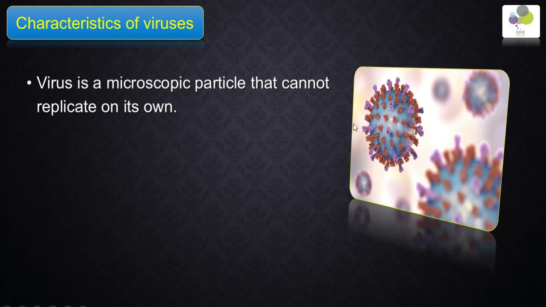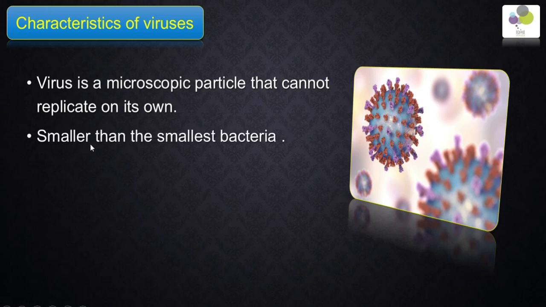All viruses, guys, are small. They are smaller than the smallest bacteria. You can imagine that one drop of blood can fit 5 billion viruses.